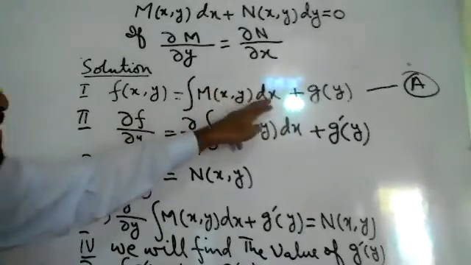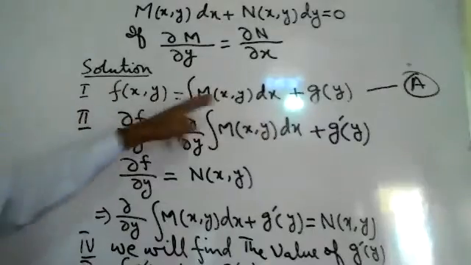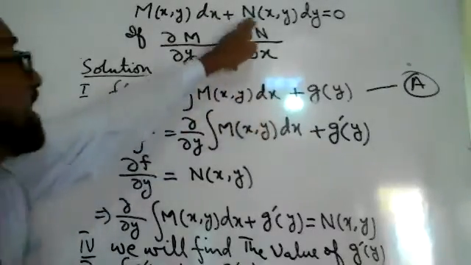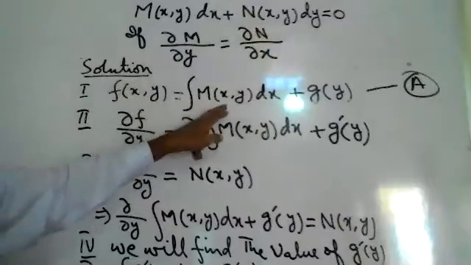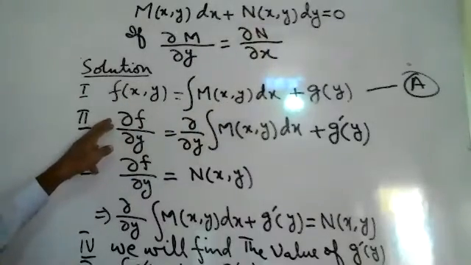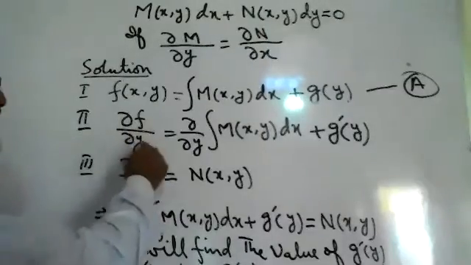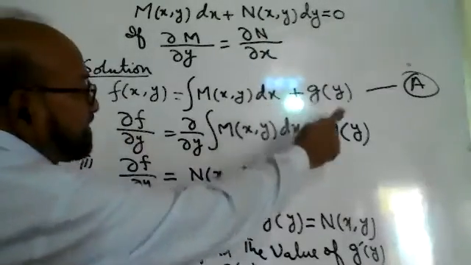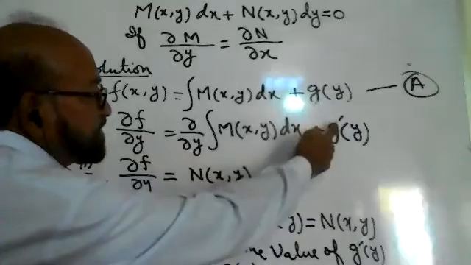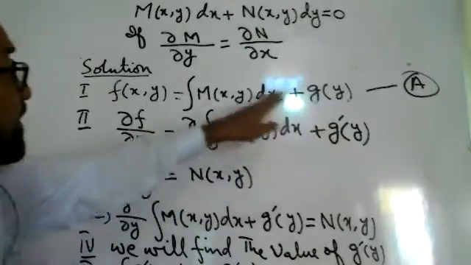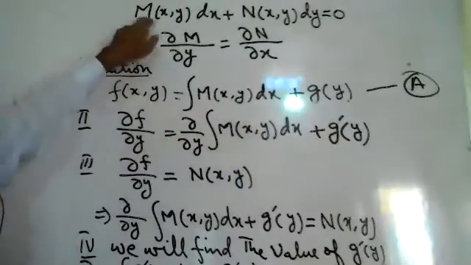If this is with respect to x, we will integrate the answer with respect to y. If it is with respect to y, we are integrating this to find f of xy, then we will differentiate with respect to x. After differentiating, that g of y or g of x will become g dash y or g dash x. We will put dash only, nothing else to do.